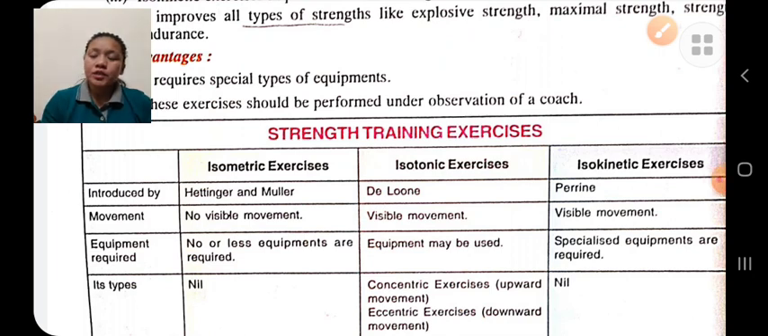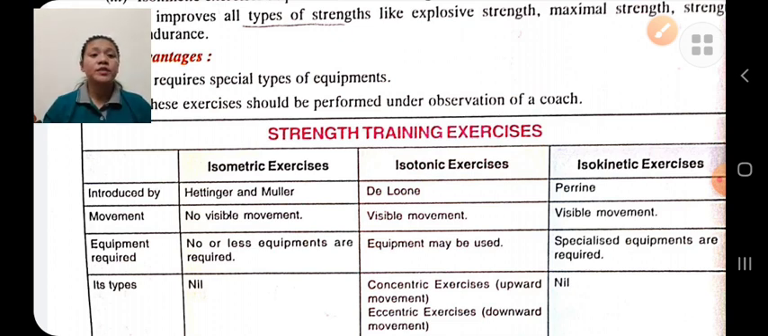Isometric, it is introduced by Hettinger and Muller. Isotonic, it is introduced by Delorme. And isokinetic, it is introduced by Perrine. In isometric, there is no visible movement. The length of the muscles remains the same.